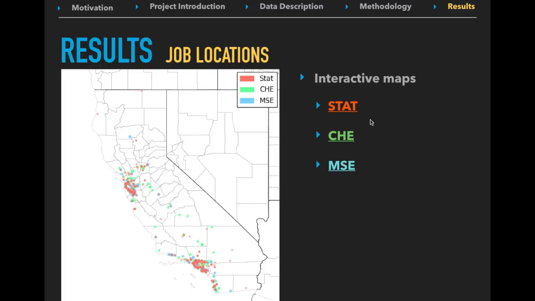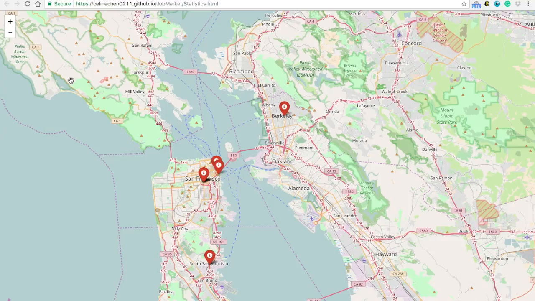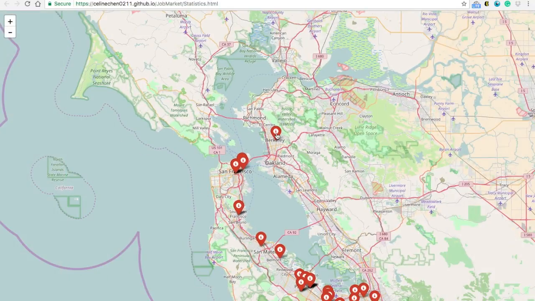We also created 3 interactive maps if you would like to have a closer look at the job posts. The companies are pinned on the map, and the job title and the company name will be displayed if you click on the pins.